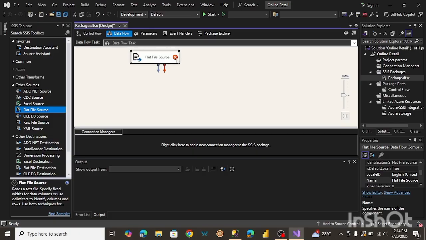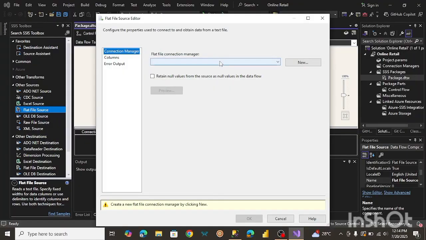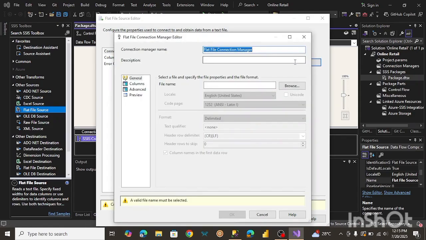So now you can see there's an error over here because we haven't connected our flat file source yet. So let me just double click on this. And now we're going to create a new connection. Okay, so you can name it whatever you want. All right, so I named it RFM Analysis. So here's where we're going to include a file. So I'm going to click on browse.